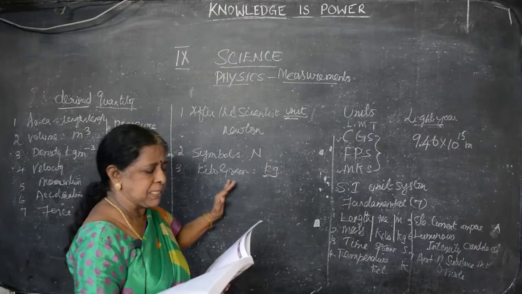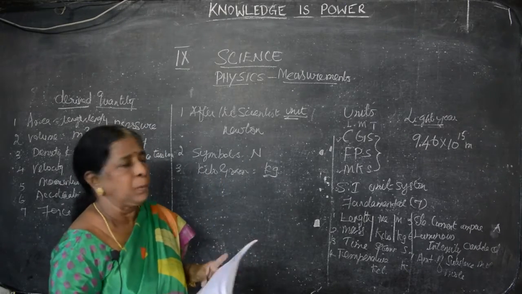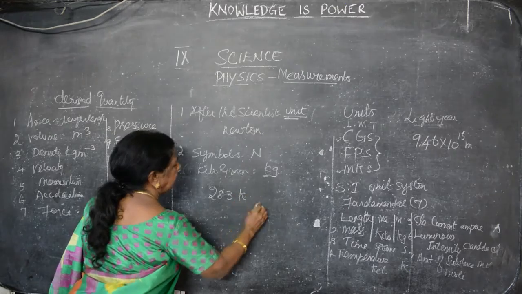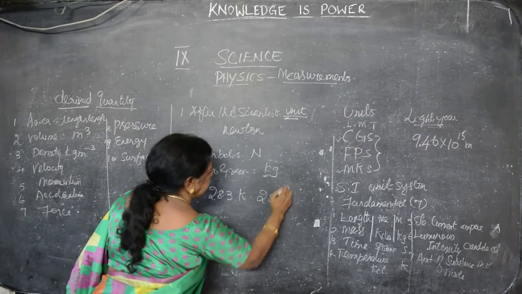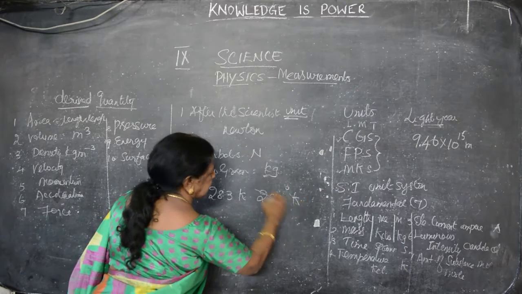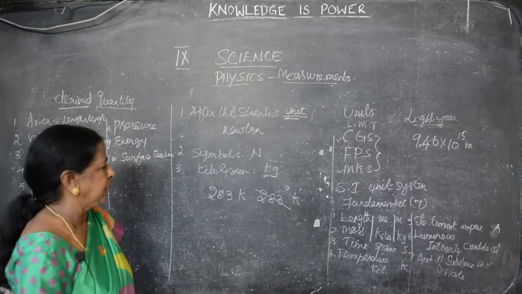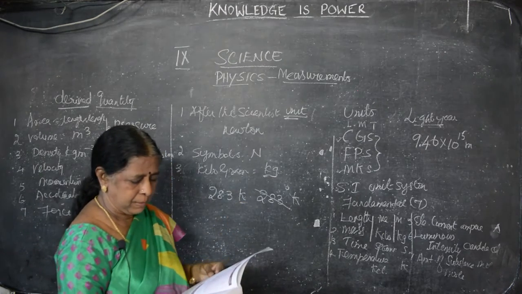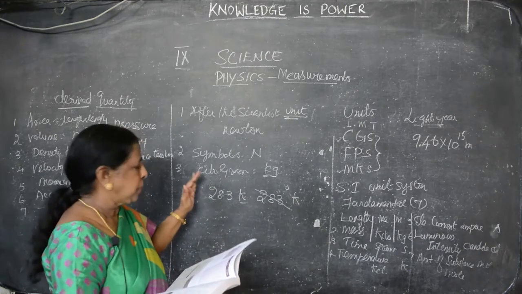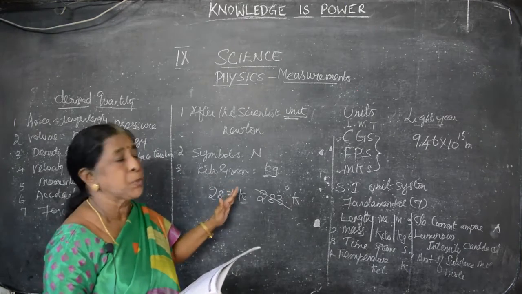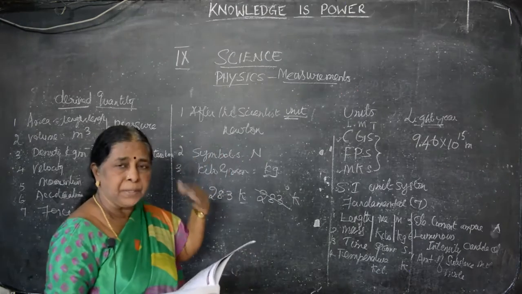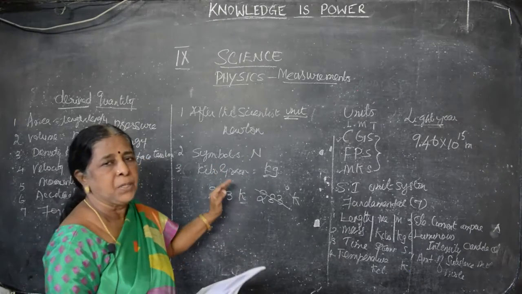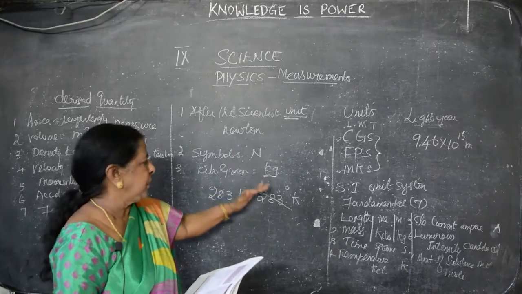Then temperature is expressed in Kelvin. The degree sign should be omitted. So we have to write 283 K. We should not write 283 degree. This is wrong. We have to write only 283 Kelvin because this is the unit. Then accepted symbols alone should be used. We should not write our own symbols. What is already designated by the scientist, that symbol you have to use. Clear? Now we will see what is fundamental unit, derived unit, what are the things.